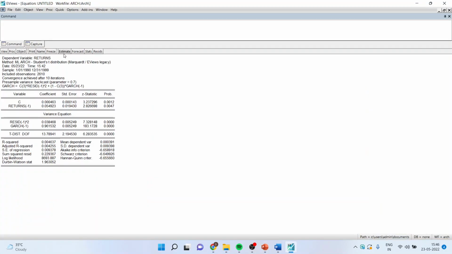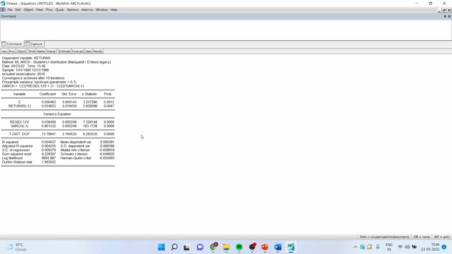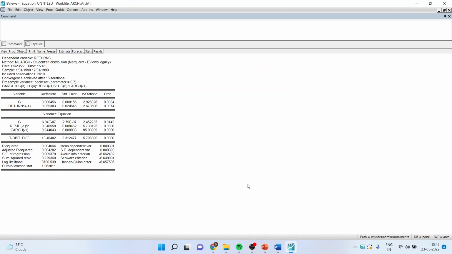Once we have confirmed that the error distribution is following Student's t, basically we will have to carry out the analysis on all these distributions, and we found that the error is following the Student's t distribution, and on that basis we will estimate the model again and click OK. Sorry, we will have to make sure that EGARCH is kept at none. Click OK. We'll get the answer.